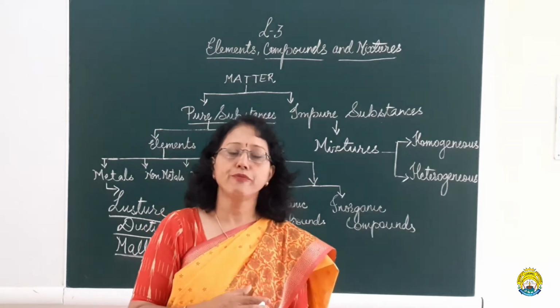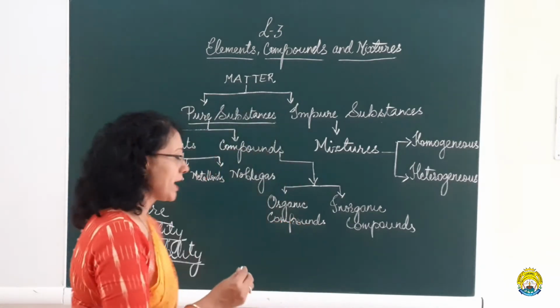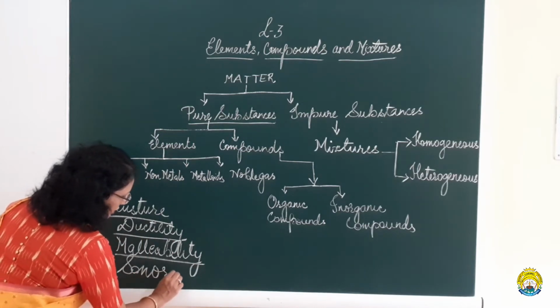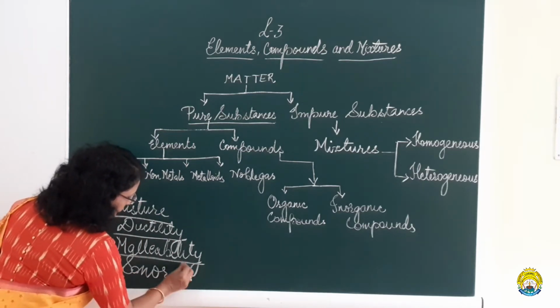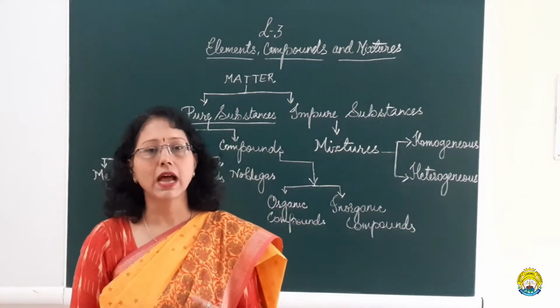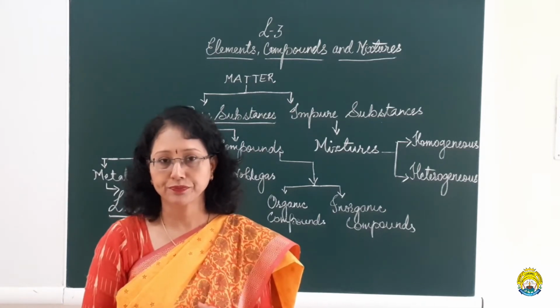This property of metals, by which they make sound, is called sonority. What is this property called? Sonority. Metals are sonorous, they produce sound.